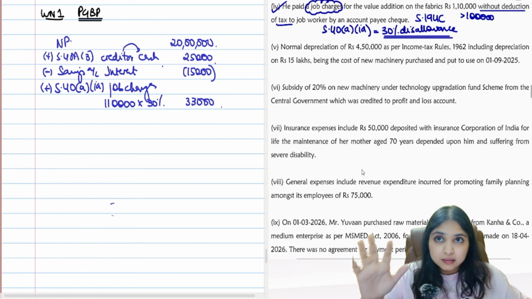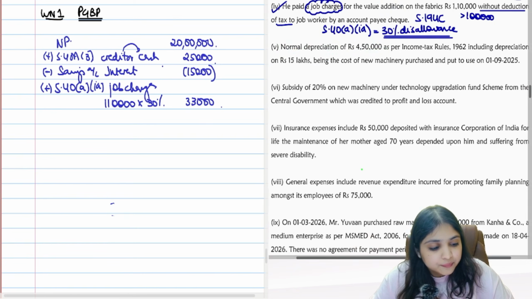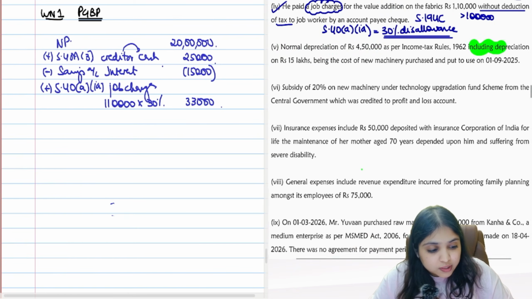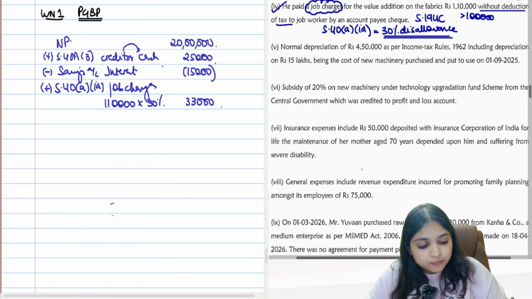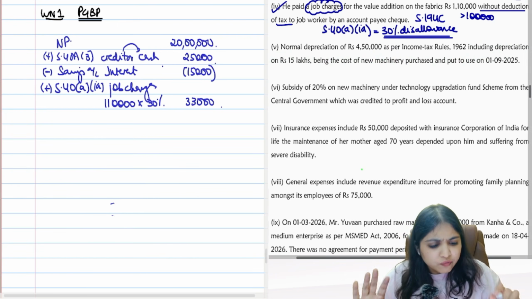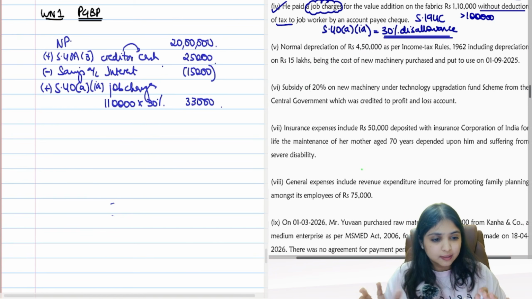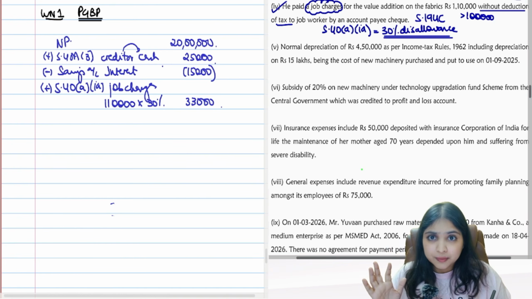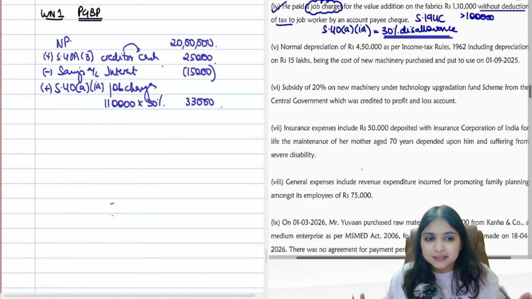So in that debit or credit, normal depreciation of 4,50,000 has already been debited. And that 4,50,000 includes depreciation on 15 lakhs, which is the cost of new machinery purchased and put to use. They are also saying for that new machinery, we got subsidy and all. Which means for this new machinery, I have to recompute depreciation. So, I'll do one thing. I'll make life easy for myself. Whatever has been debited, let me reverse it. Then freshly let me calculate again the correct depreciation. And the correct depreciation I will allow.